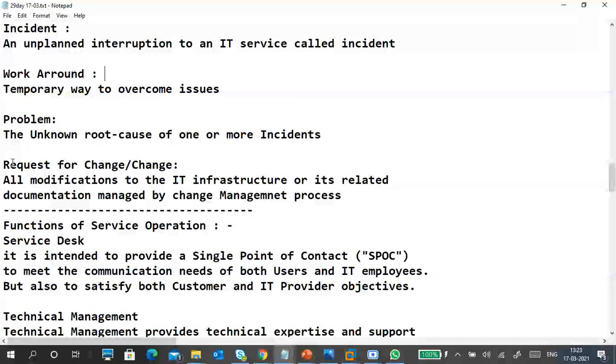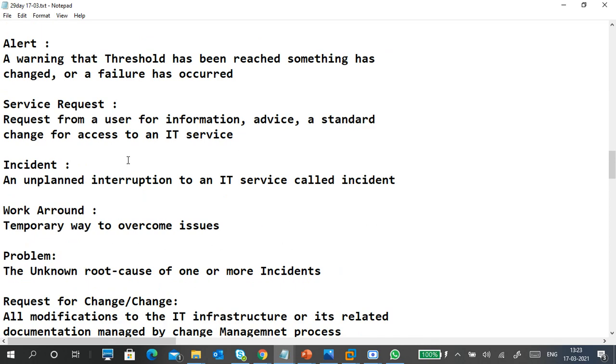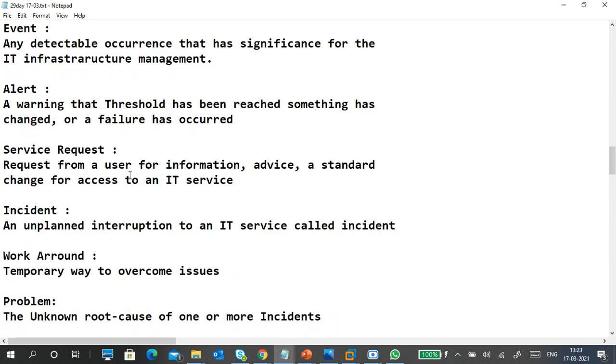Request for change: all modifications to IT infrastructure or its related documentation managed by the change management process is called a request for change. An example is if old RAM is not working, we have to change it with a new one. Very good. That's it.